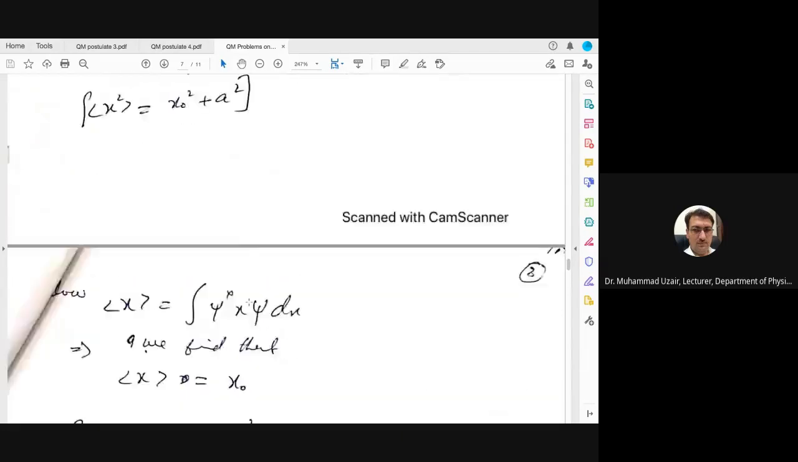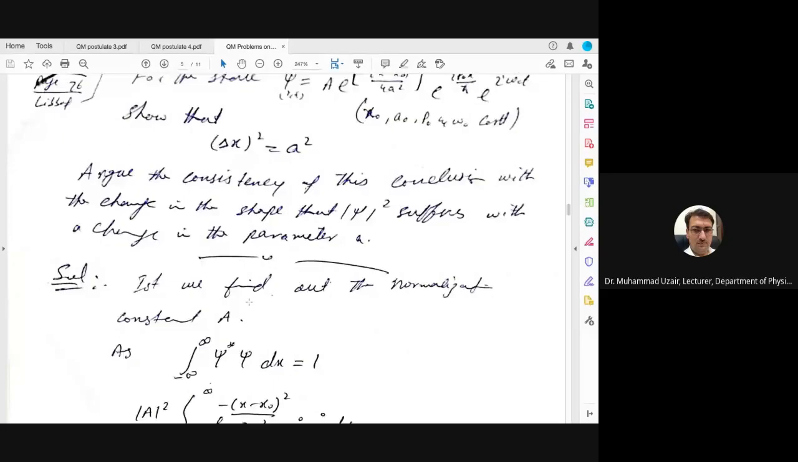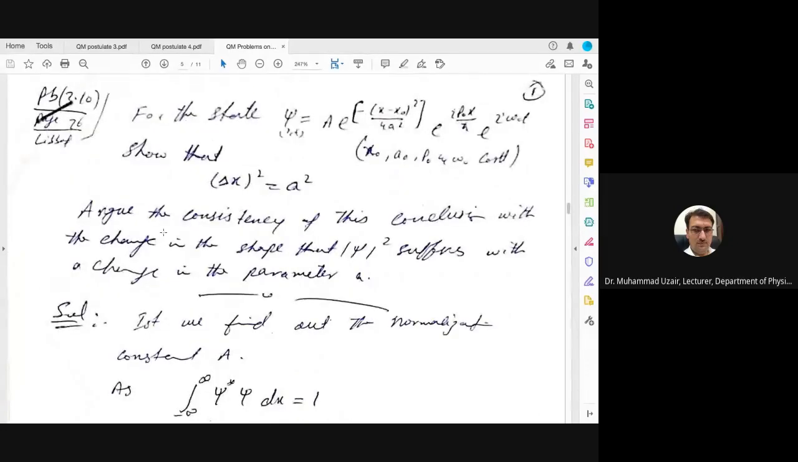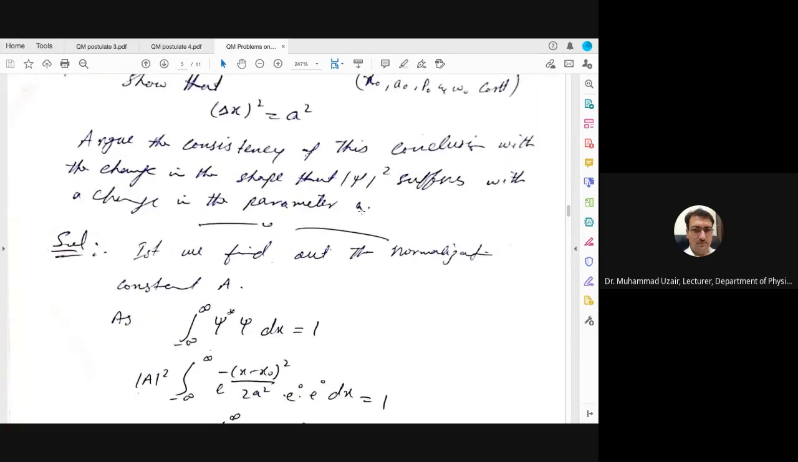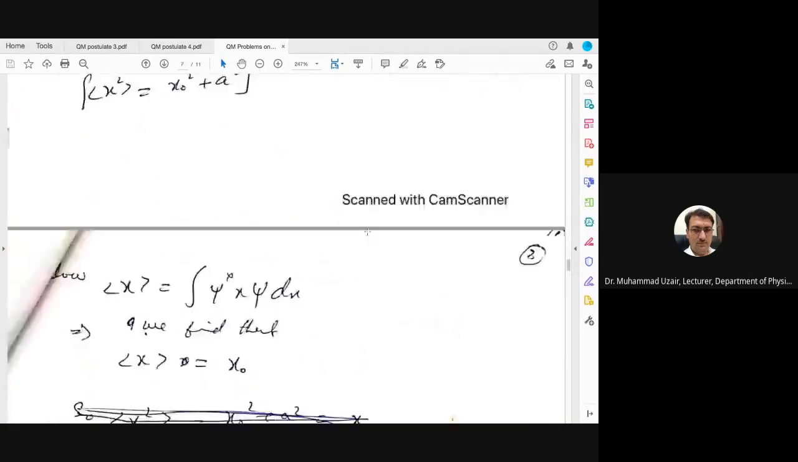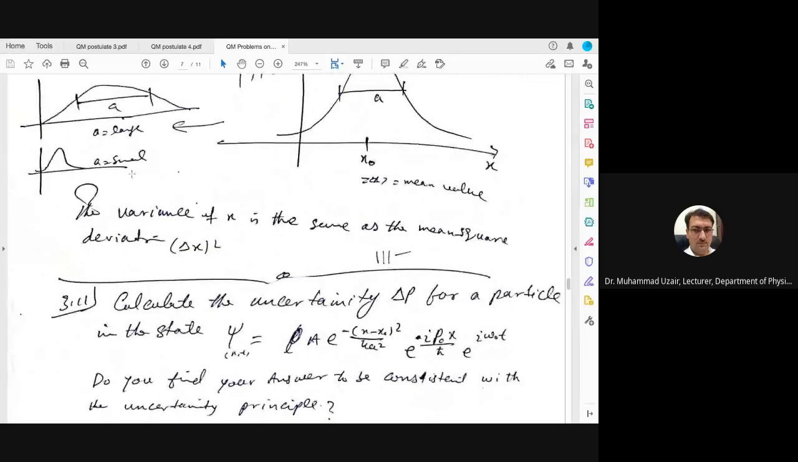So as we are being asked by the problem, check the consistency of this conclusion with the change in the shape that psi square suffers with a change in the parameter a. So yes, a represents the width of the psi square distribution. That's why you can see here that the shape depends on a. The variance of x is the same as the mean square deviation delta x.